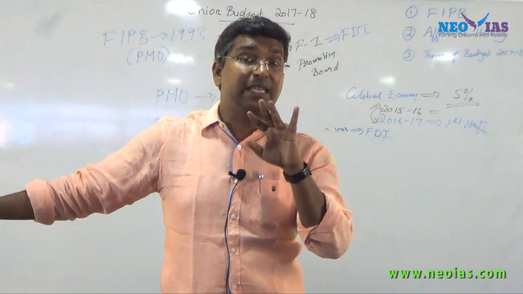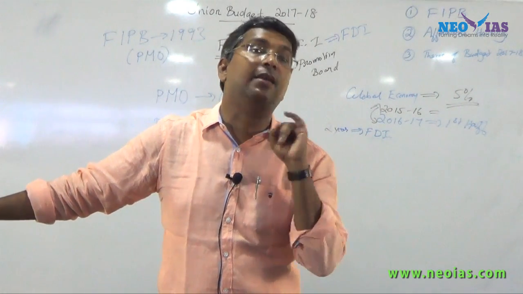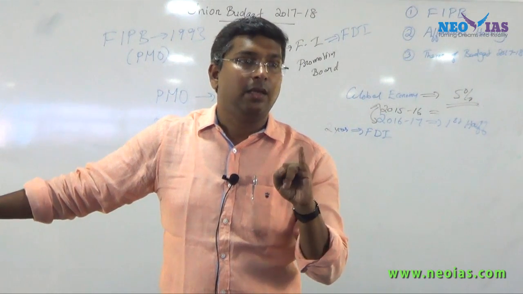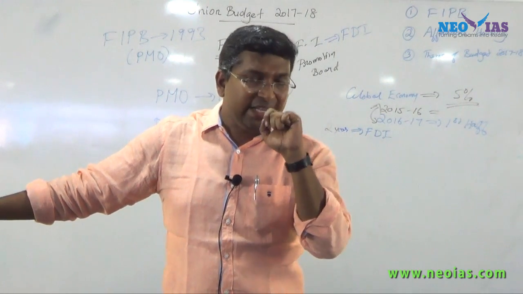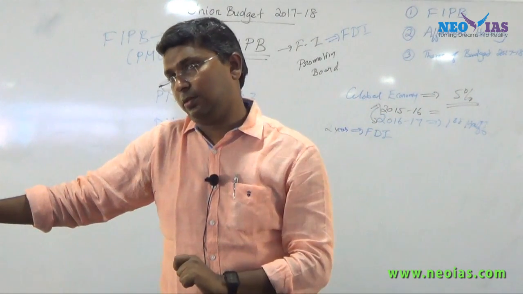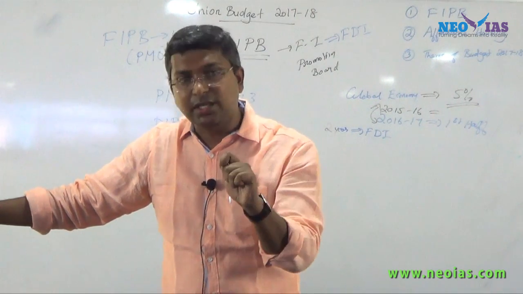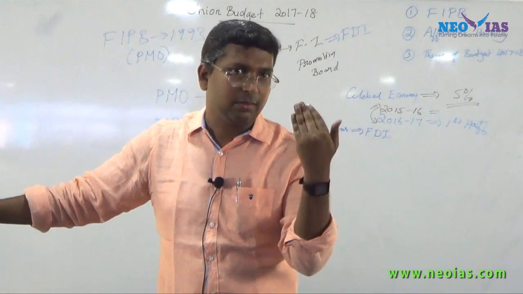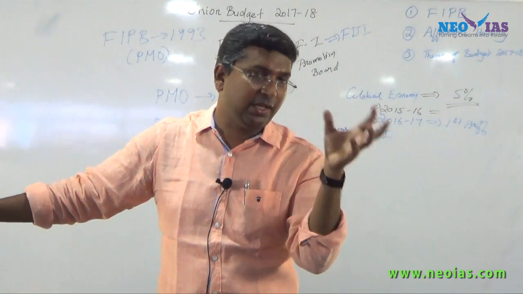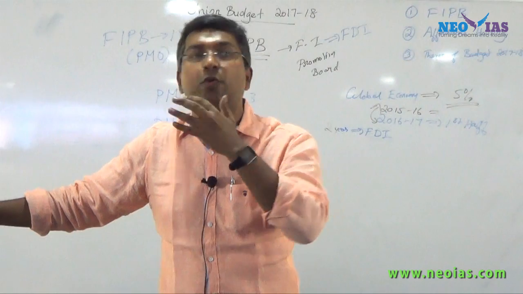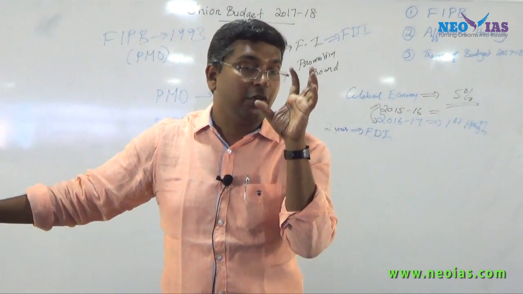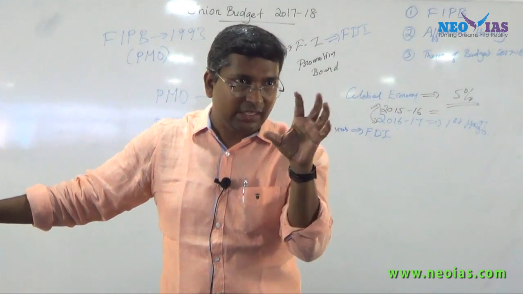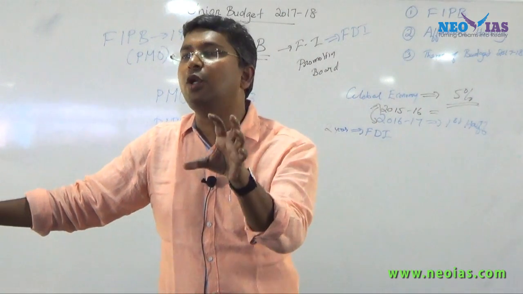See, these terms come in the newspaper like anything, like FIPB is an interministerial body. Its function is to take applications for FDI proposals and give them approval, and one of its significance is that it works under single window clearance.